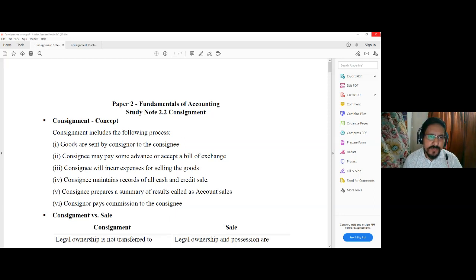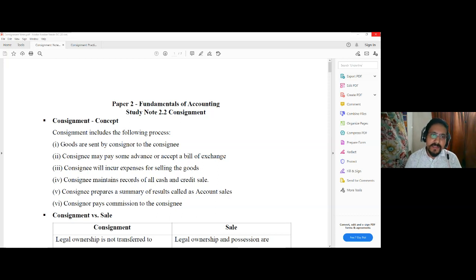So if you just go through the process, then you find that under consignment, first of all, the goods are sent by the consignor to the consignee. The consignee may pay some advances, or otherwise it may accept a bill of exchange in favor of the consignor, so that the consignor can discount that bill of exchange and get some advance money already.